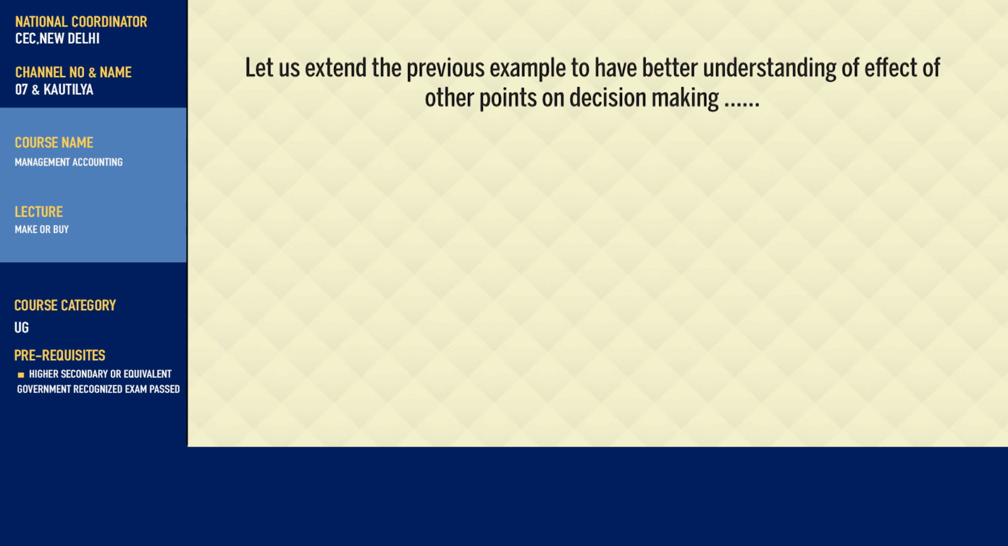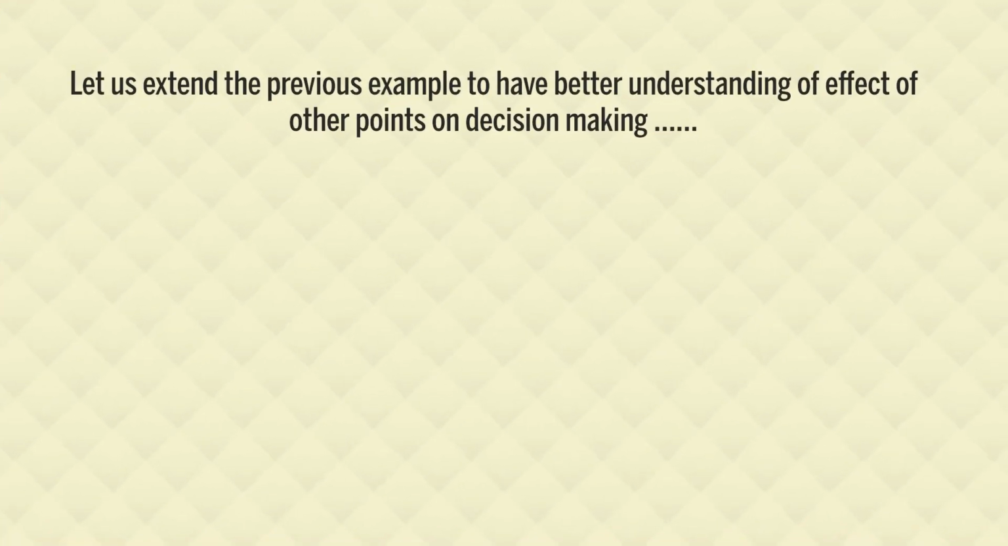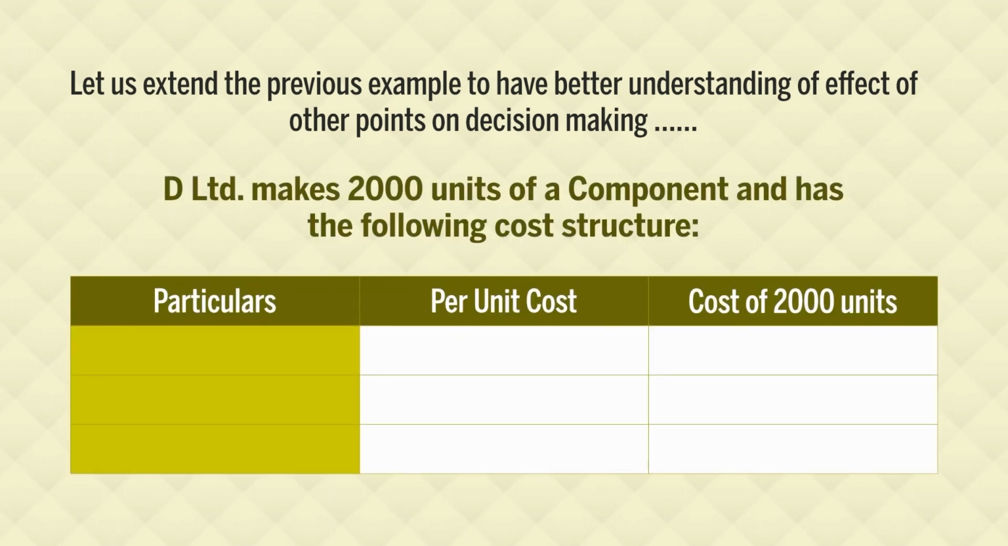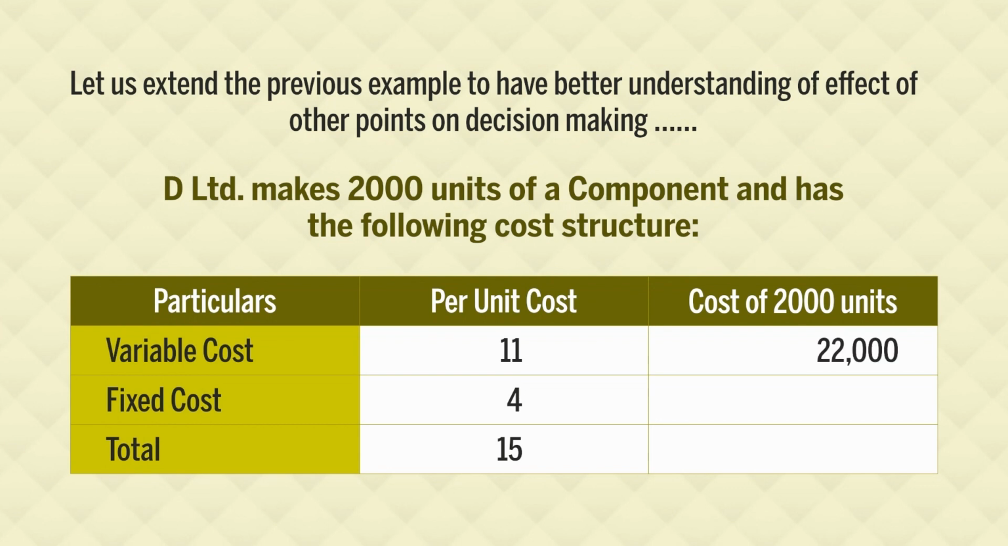Therefore, we have the impact of lease rent on the purchase price. Let us extend the previous example to have a better understanding of the effect of all these points on decision making. We continue with the same example. D Limited makes 2000 units of a component and has the same cost structure. There we have variable cost of rupees 11 per unit, fixed cost of rupees 4 per unit, and total cost of rupees 15 per unit. The other information is about total cost: total variable cost of this component is 22,000, total fixed cost is 8,000, and total cost is 30,000.